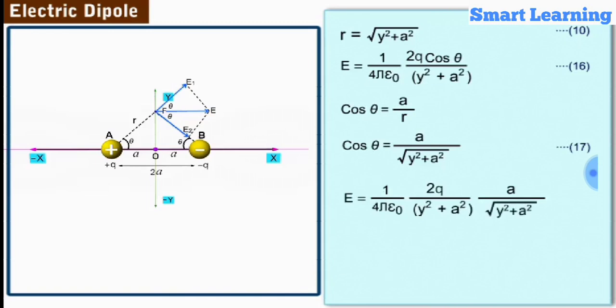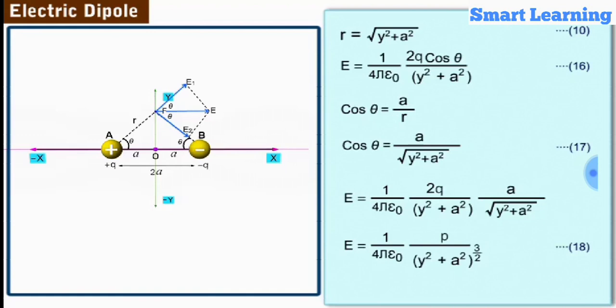Substituting equation 17 in equation 16 and simplifying, we get the equation for the magnitude of the resultant electric field E at point F. Since the dipole moment p is equal to 2aq, we get E is equal to 1 by 4 pi epsilon naught into p by (y square plus a square) whole power 3 by 2. Let us label it as equation 18.